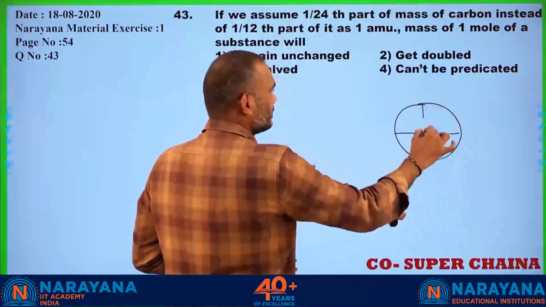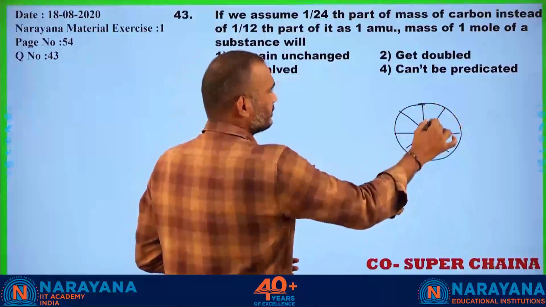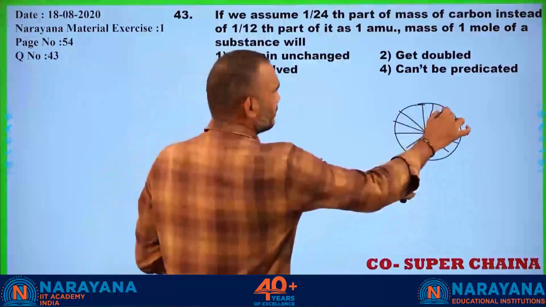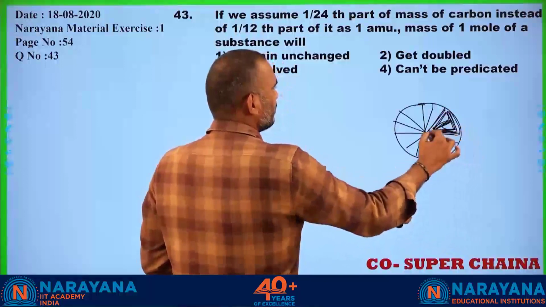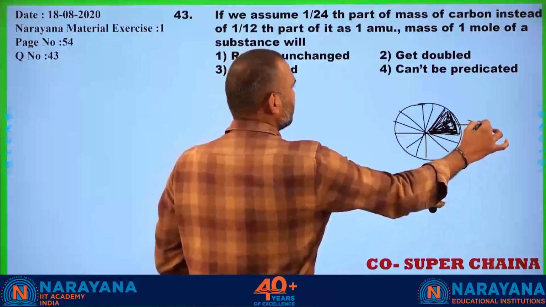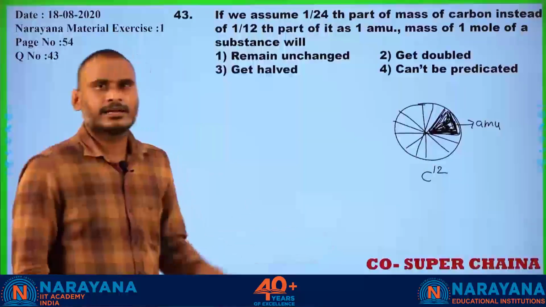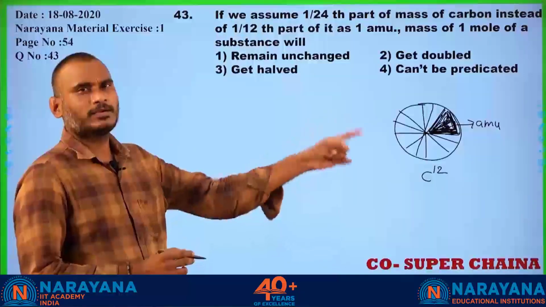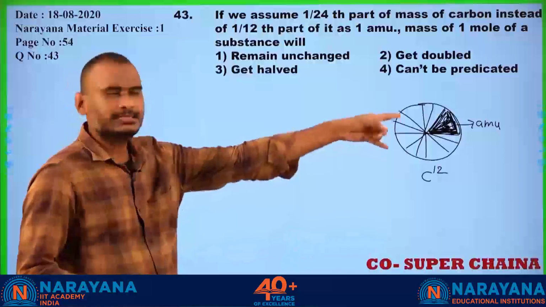let us consider or assume this as carbon. I am dividing it into 12 equal parts. One of these 12th parts we are considering as AMU. This is the carbon 12 isotope; 1 by 12th of the mass of this carbon 12 isotope atom you consider as AMU.